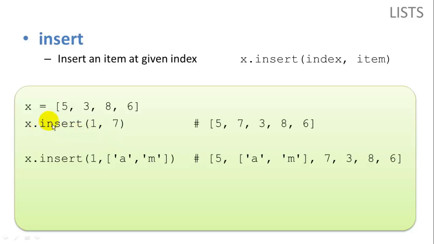Insert allows us to insert an item into a certain index position. So here we want to insert a 7 into position 1. It will scoot the rest of the items to the right and put the 7 into the list. And here we're going to insert a sublist or an embedded list with letters A and M into position 1, which is going to scoot all the rest of the items to the right and pop our sublist right in here.